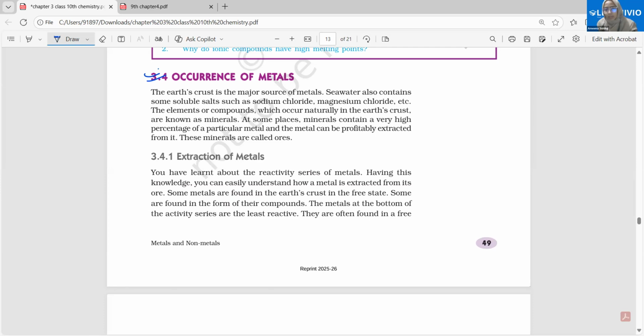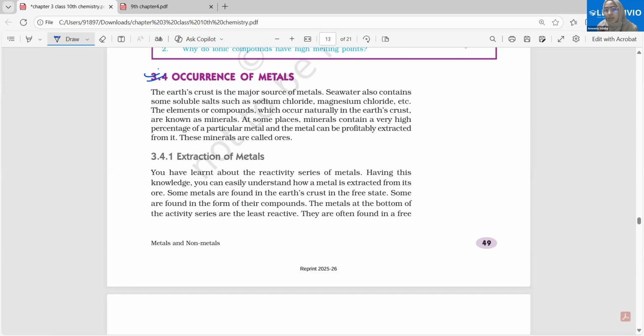Now, if I ask you to define metals in 1 or 2 lines, what is a metal? In simple words, metals are elements which have a tendency to lose electrons to form the cation, as we saw. And second, metals have certain properties. They are good conductors of heat and electricity, they are malleable, ductile, sonorous, and lustrous. All of these are properties which belong to the metals category, right?